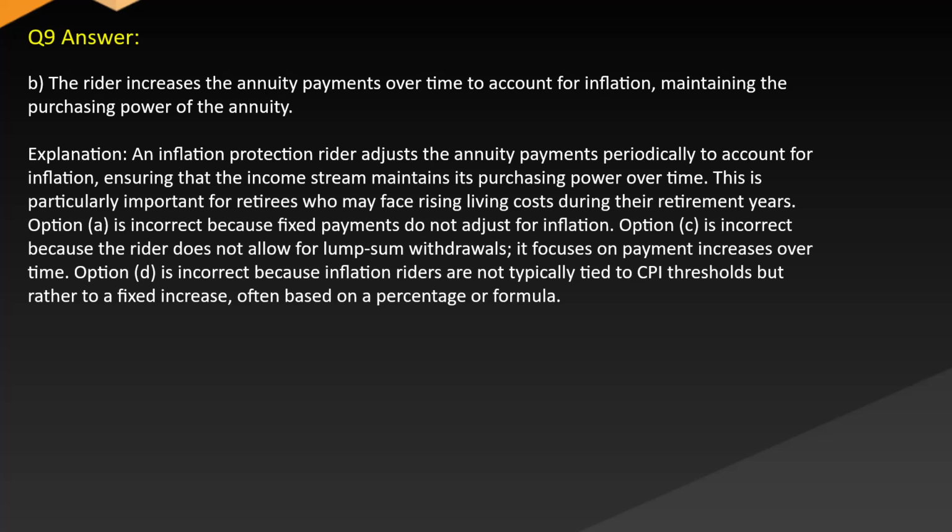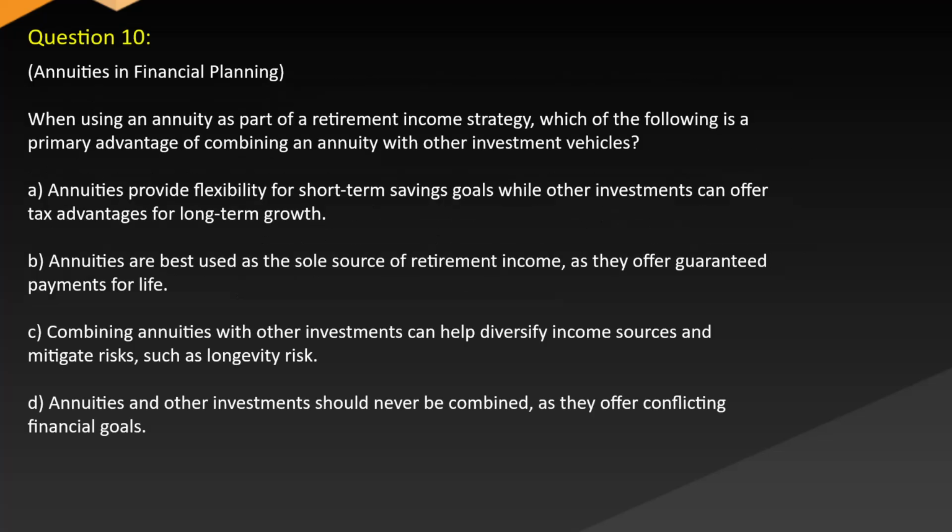Option A is incorrect because fixed payments do not adjust for inflation. Option C is incorrect because the rider does not allow for lump sum withdrawals. It focuses on payment increases over time. Option D is incorrect because inflation riders are not typically tied to CPI thresholds, but rather to a fixed increase, often based on a percentage or formula. Question 10. Annuities in financial planning.